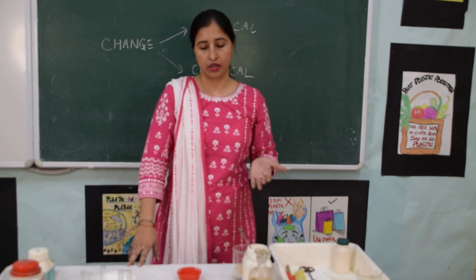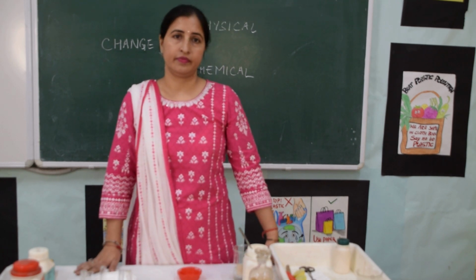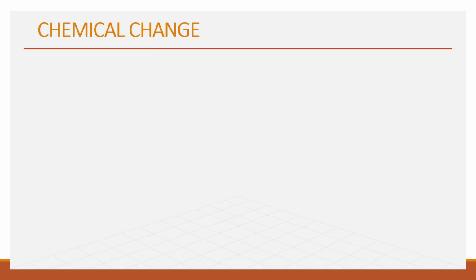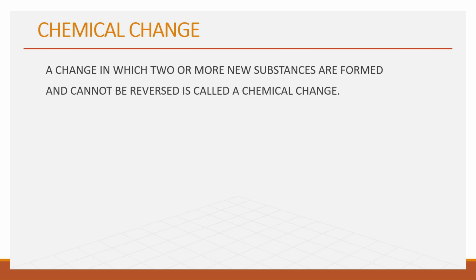Let's see these with the help of slides also. So as we have seen in the activities, in a chemical change, one or more new substances are formed, and in most of the cases it is irreversible.